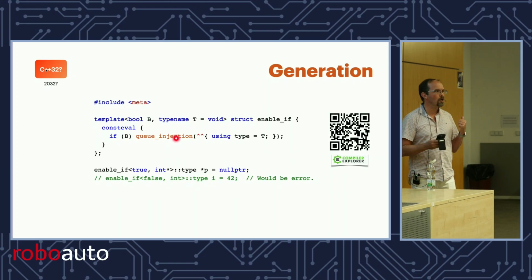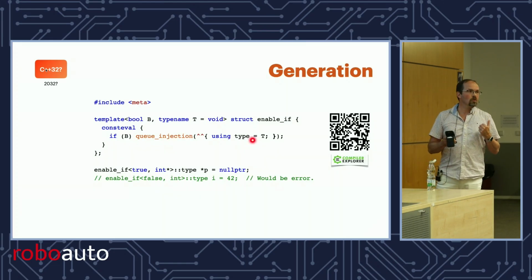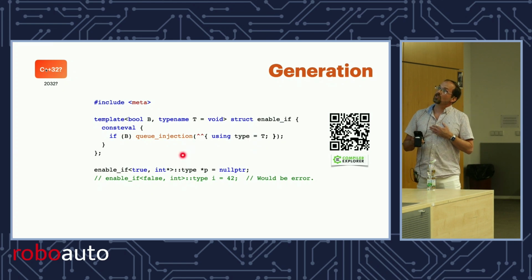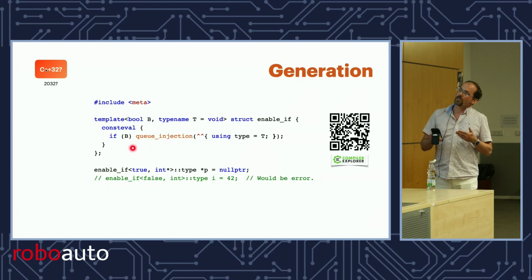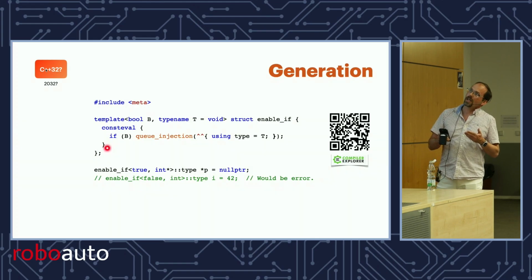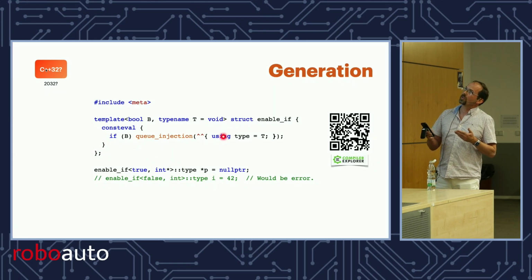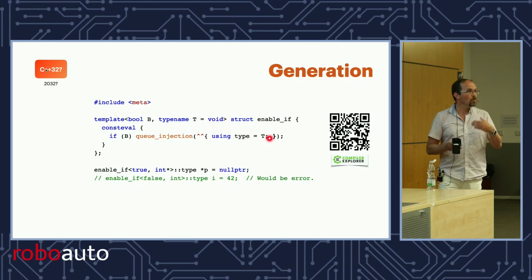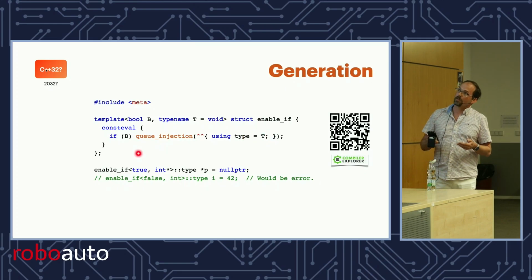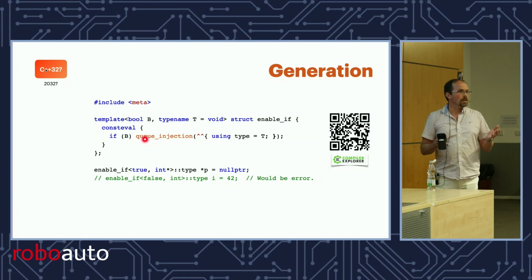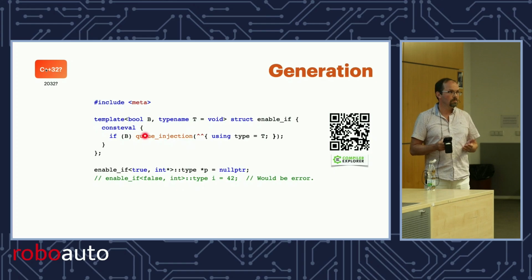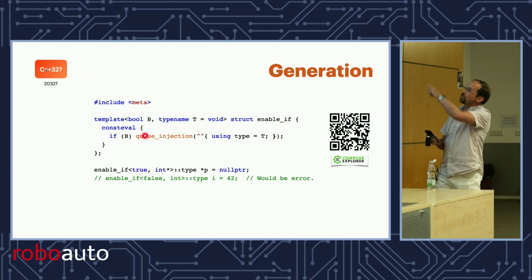But next time the parser runs, you can look at these tokens and take them as if they were part of my program. Right? So if it's true, we do that, we finish the execution of this statement, and then we get after this brace, and then we'll see these tokens. Using type equals, the semicolon, we interpret that, and we have the enable_if for the true case. If it was false, we didn't queue the injection, and then nothing happened, and it's an empty type. Right? That's implemented. You can follow the QR code.